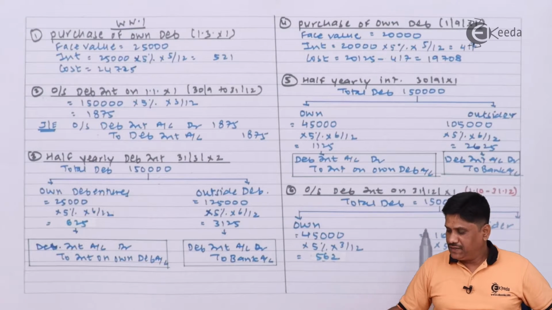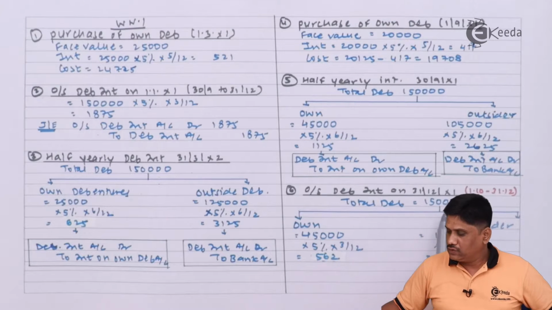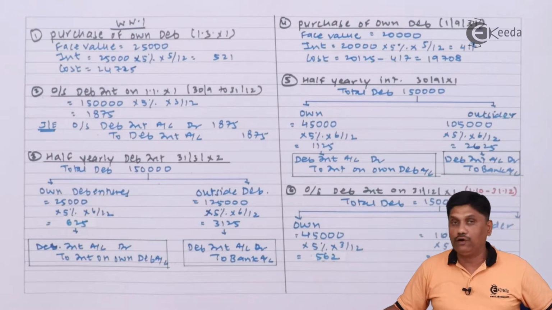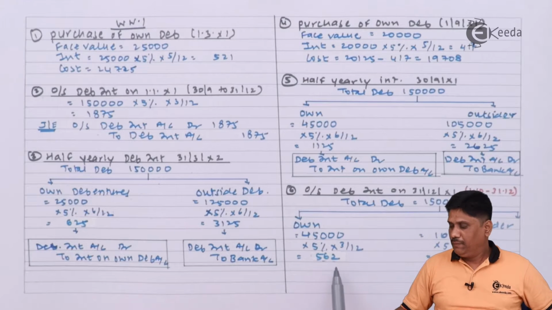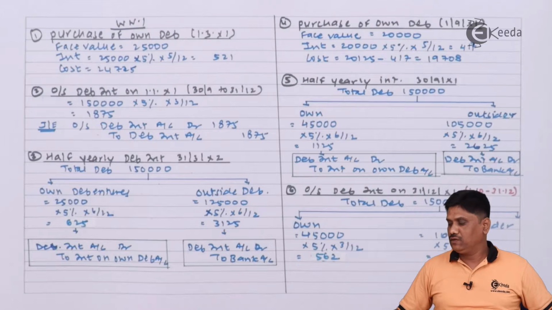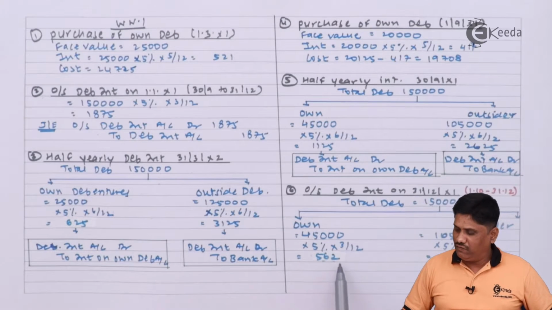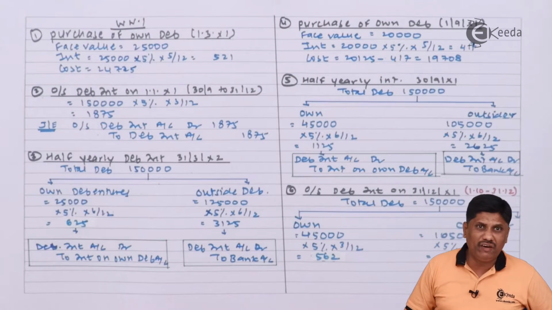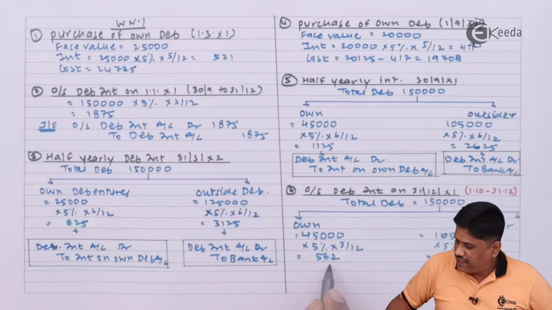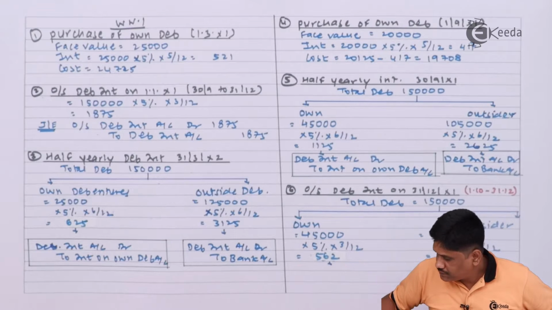Students, my outstanding interest is calculated in this manner. Total debentures were 1,50,000, out of that 45,000 belongs to own and outsider is 1,05,000. Based on that, my own interest is 562 and outside interest is 1313. See, I can make it 563 and then 1312, it will be one and the same, it makes no difference. Okay, how my entry will come is important.